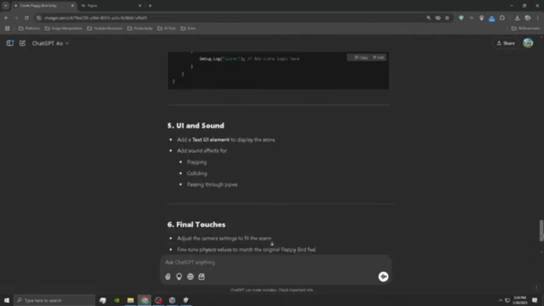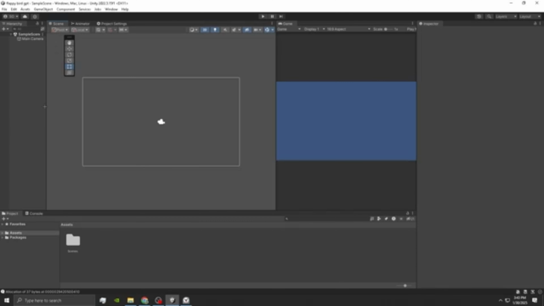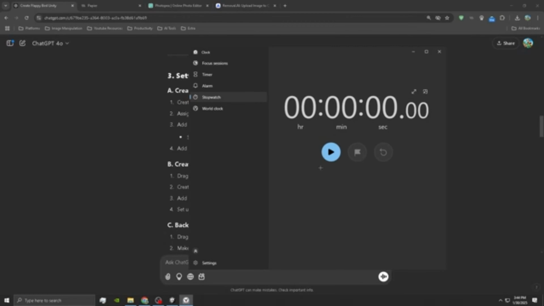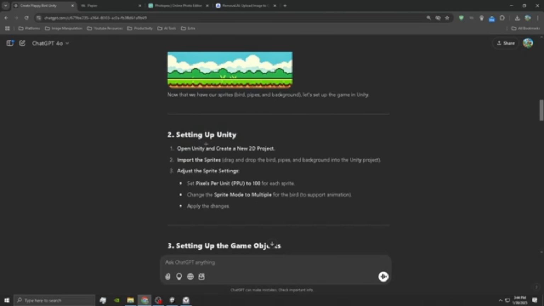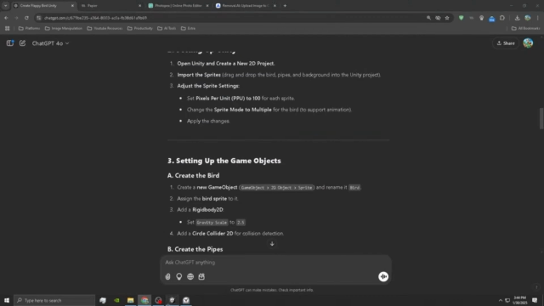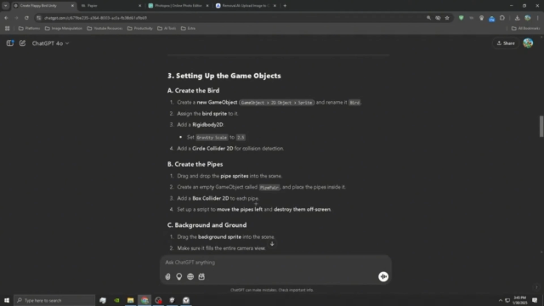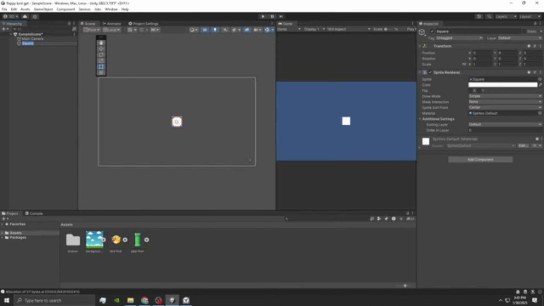So let's run it up real quick. So now I'm in the new Unity project, and we can start the timer. 3, 2, 1. First thing, we must set up the project, dragging the sprites. Okay, we'll do that then. Boom, dragging the sprites. Alright, then we gotta create a new game object. We'll just put it as a square, dragging the bird.